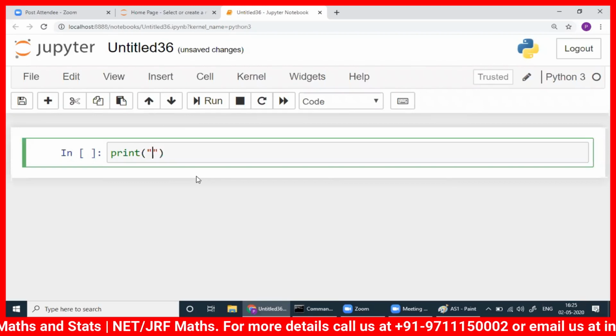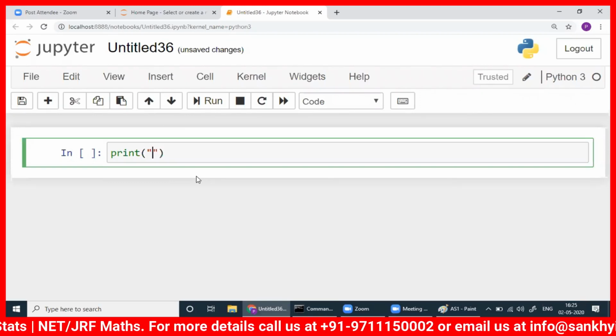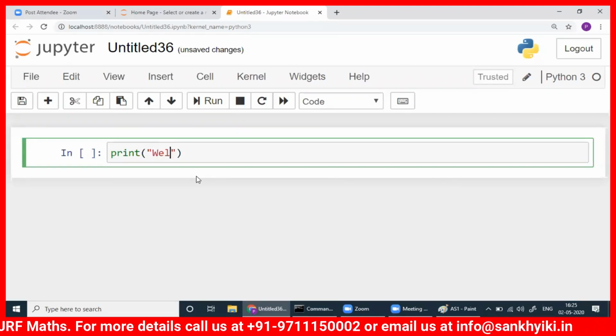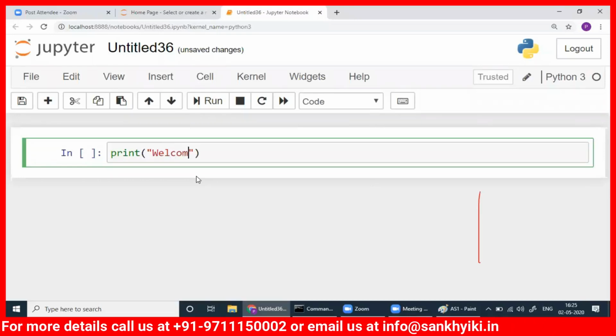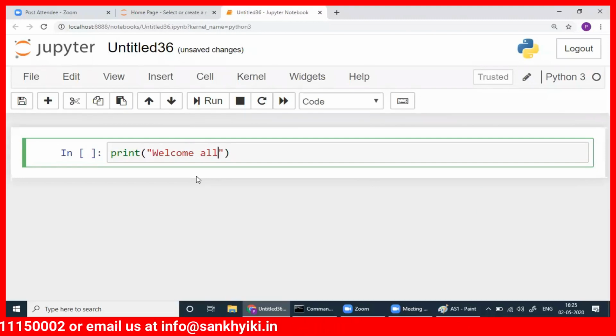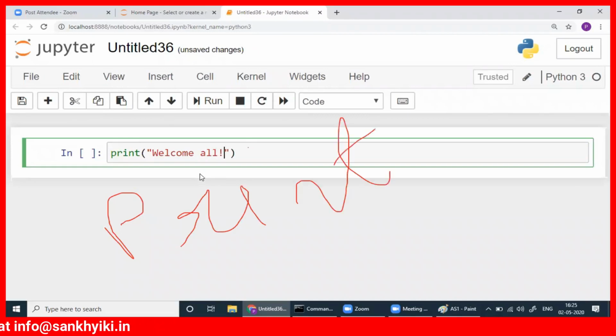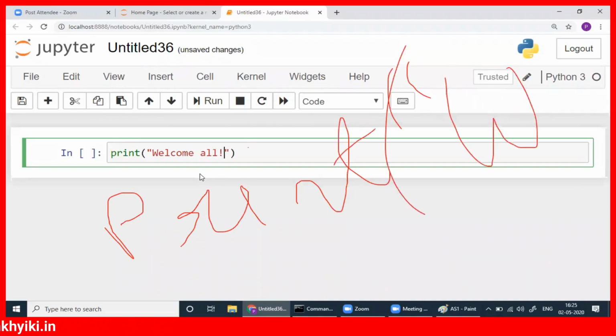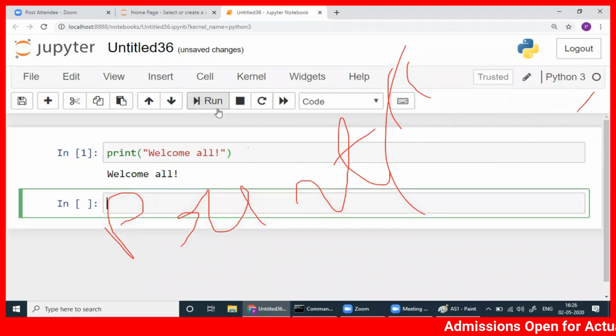See, I'm writing a simple statement here. I want to print. Okay, this is my first print statement.